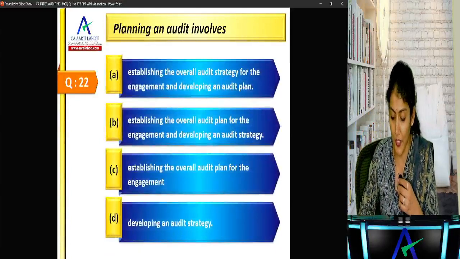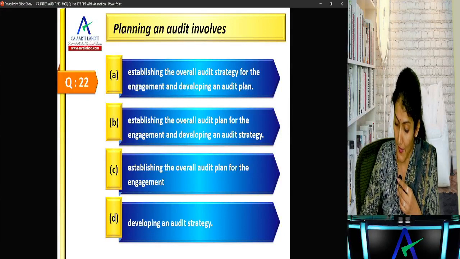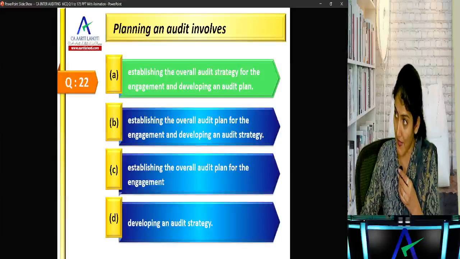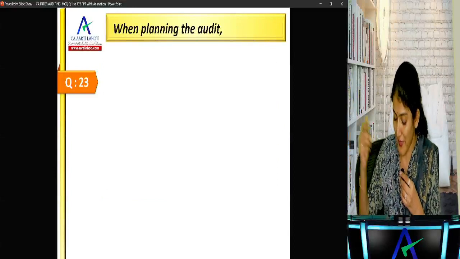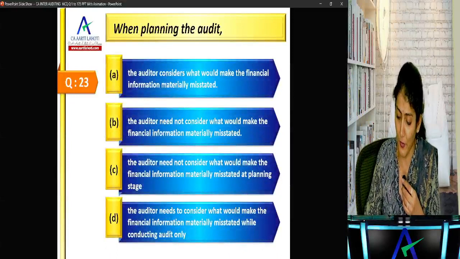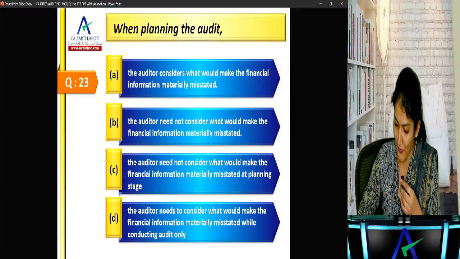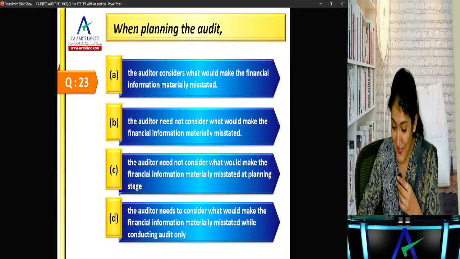Okay. Planning an audit involves establishing the overall audit strategy, developing an audit plan, or establishing overall audit plan. No, establish the audit strategy and develop the audit plan, right? We discussed that today. So that is the reason I wanted to complete with those and then come over here. And we completed with the chapter over there, right? When planning the audit, where you read throughout the audit, it is not there in any one of the options also. I am seeing where is throughout the audit.